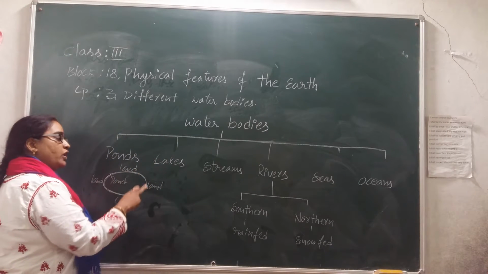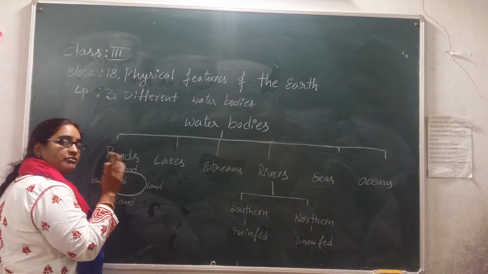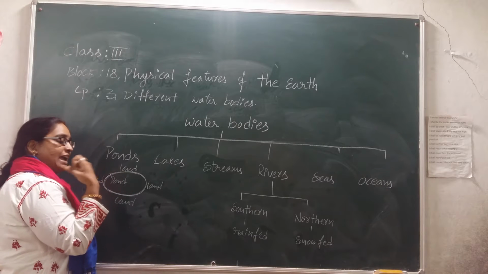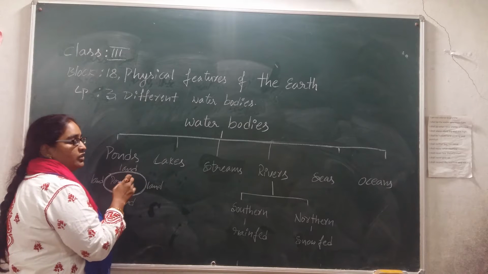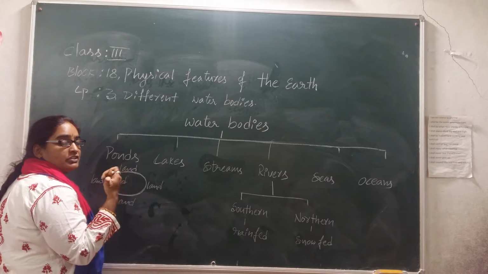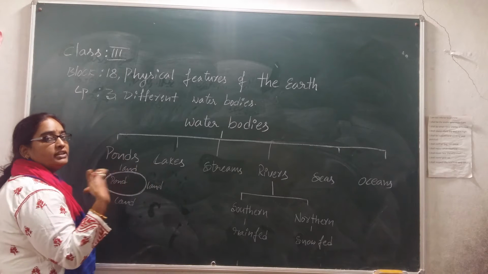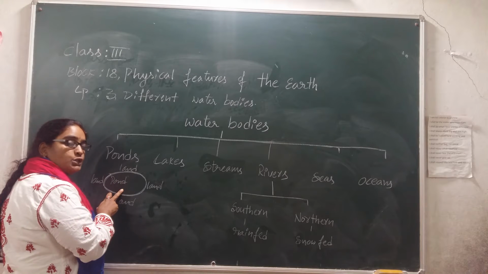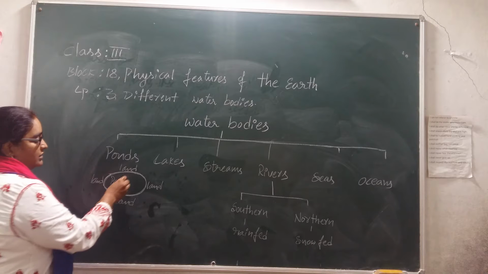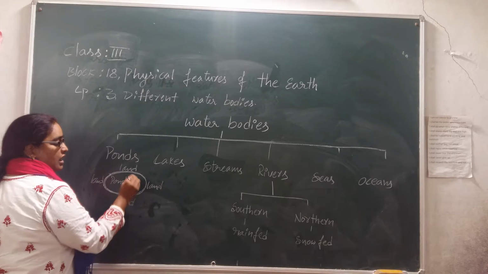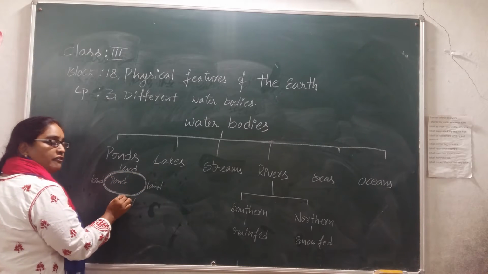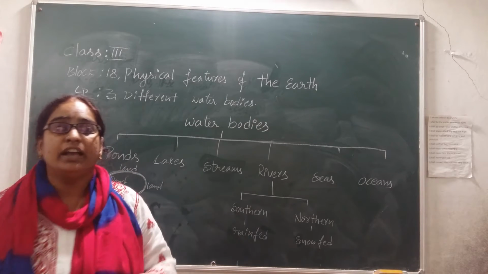A pond is a water body which is surrounded on four sides by land. Here you may get confused between an island and a pond. A pond is a water body, while an island is a physical feature surrounded on four sides by water. A pond is a fresh water body, very small, like a small dug pit, and it has fresh water in it and is surrounded on four sides by land. Okay, everyone understood?